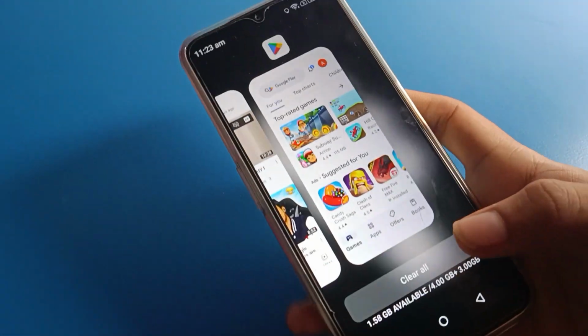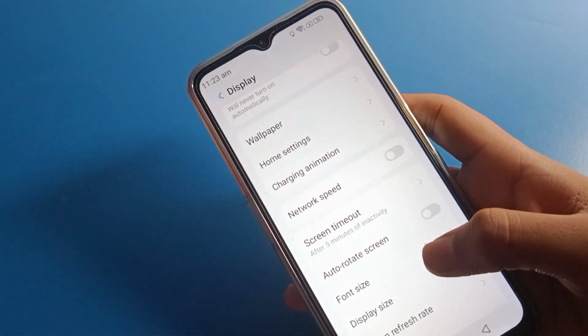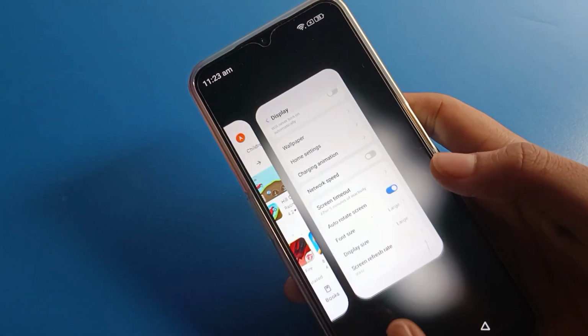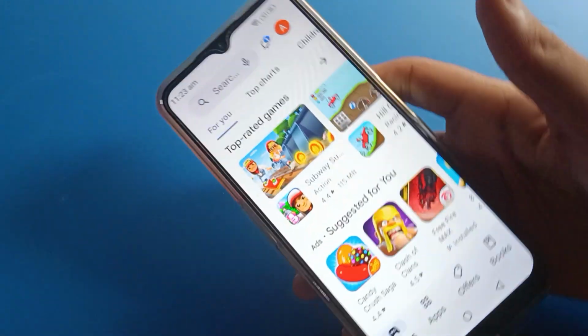And friends, if you want to rotate your Lava mobile screen again, if you turn on the auto rotate screen setting, your screen will rotate automatically. You can check, you can try.